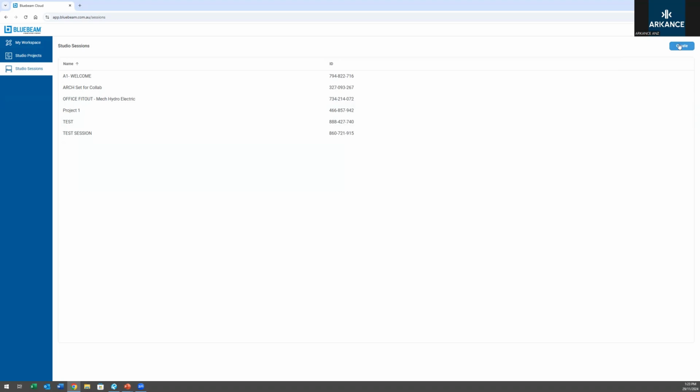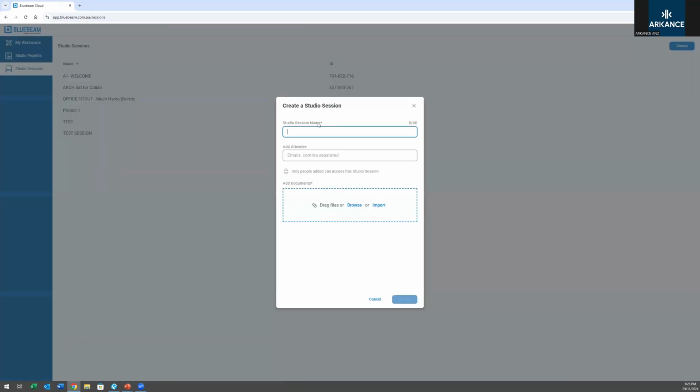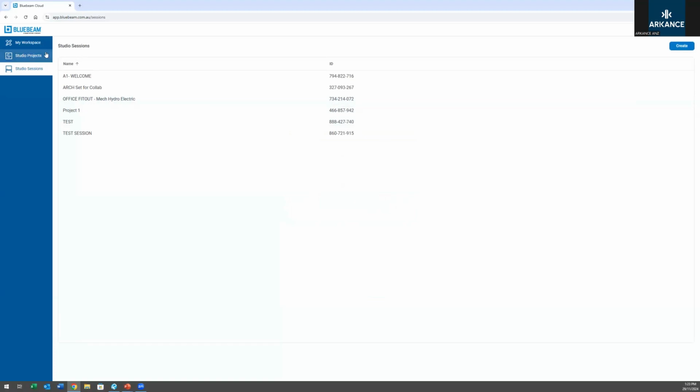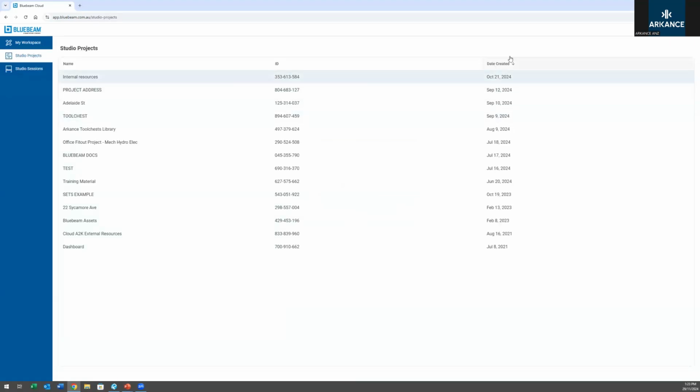You do also have the option at the top right to create a new session. So you can add the session name, the people you want to invite, and then the documents you want to work off. Under projects, however, that currently isn't one of the options. You just have to create the project on the desktop first.